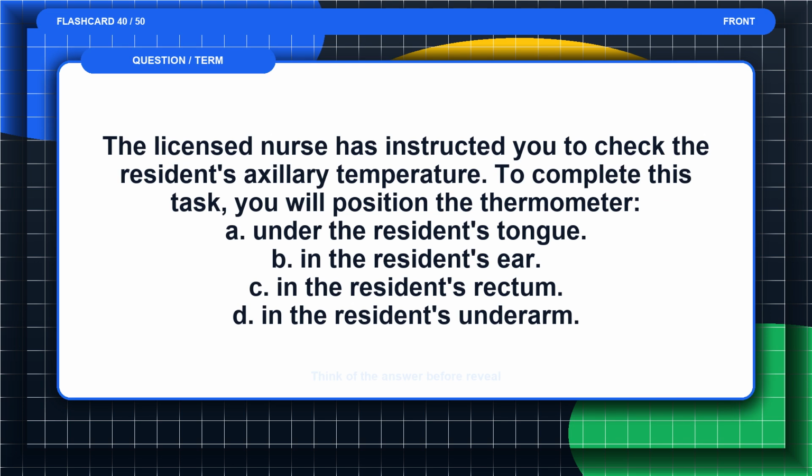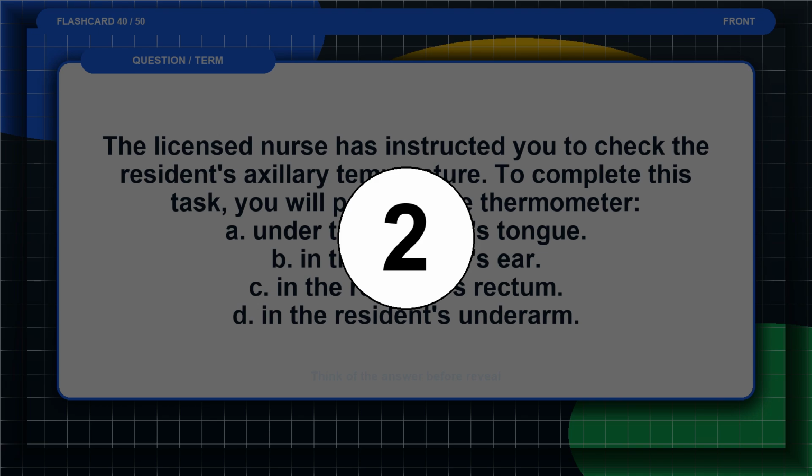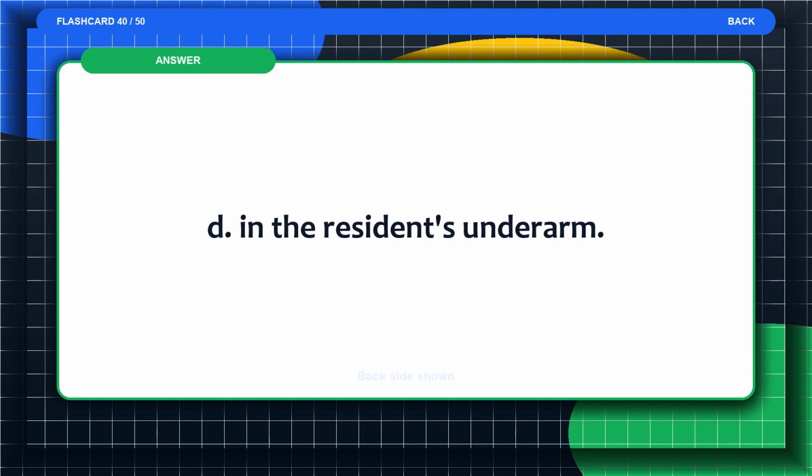Flashcard 40. The licensed nurse has instructed you to check the resident's axillary temperature. To complete this task, you will position the thermometer: A. Under the resident's tongue. B. In the resident's ear. C. In the resident's rectum. D. In the resident's underarm. Think of the answer before the reveal. The answer is D. In the resident's underarm.